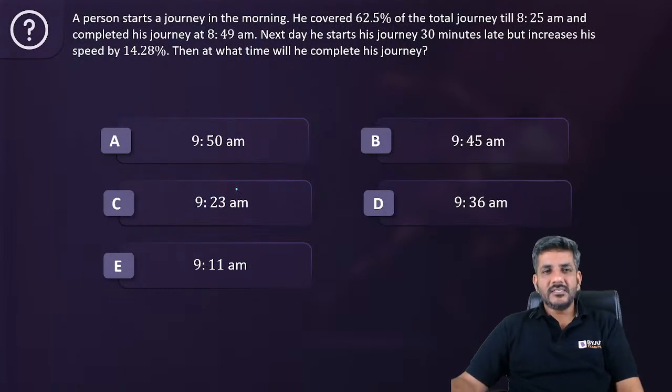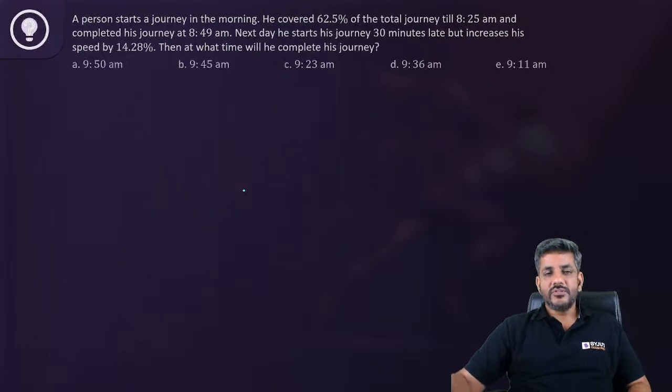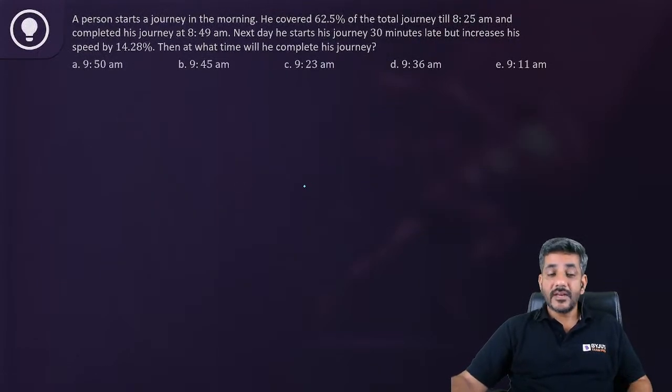A person starts his journey in the morning. He covered 62.5% of the total journey till 8:25 and completed his journey till 8:49. Next day he starts his journey 30 minutes late but increases the speed by 14.28%. At what time will he complete his journey? So he's also checking your knowledge of fractions apart from your knowledge of time speed distance. 62.5% is equal to 5 by 8. 14.28% is equal to 1 by 7.